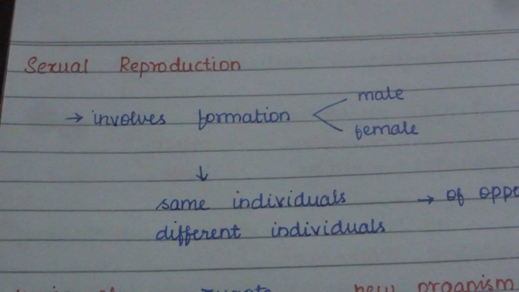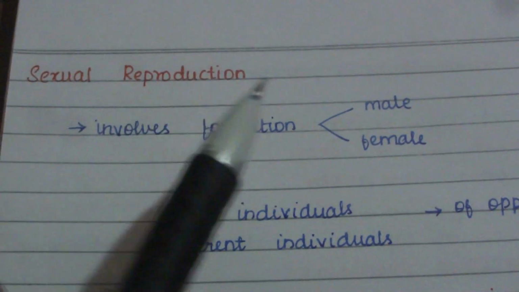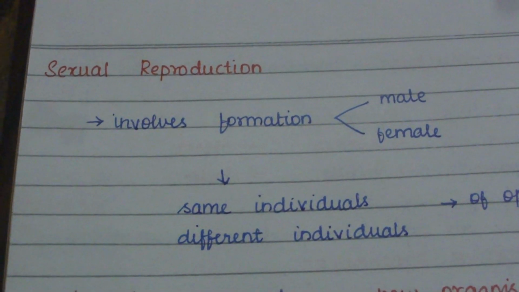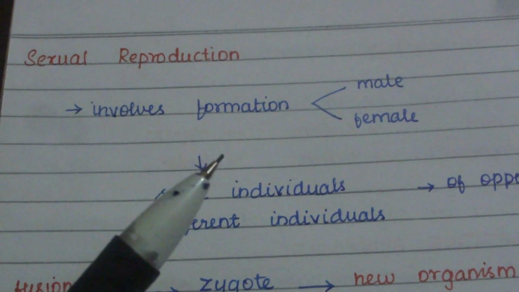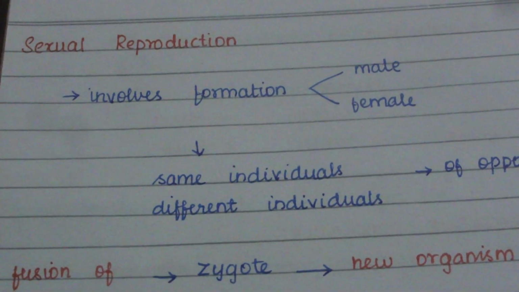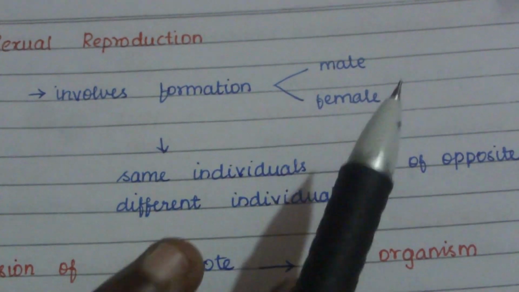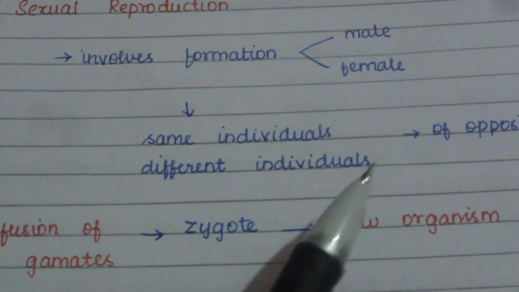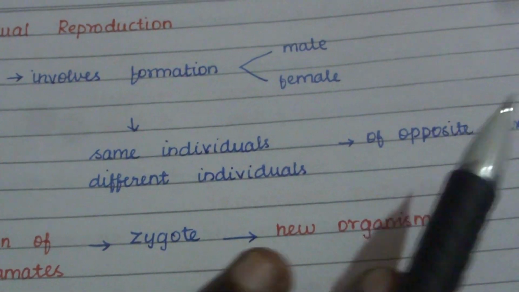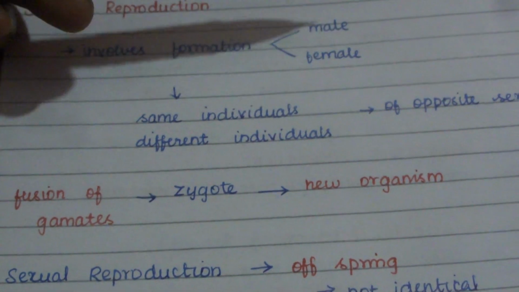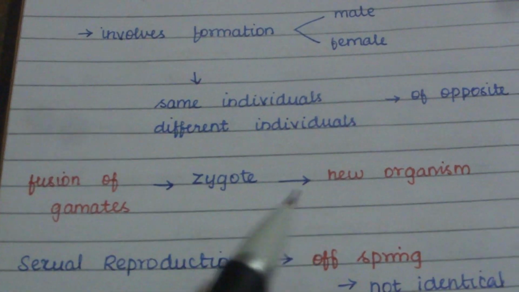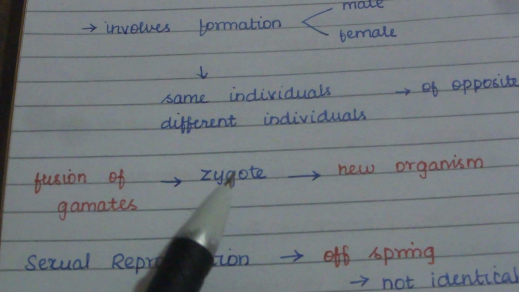So okay, now it is sexual reproduction. Sexual reproduction, we know already, involves two gametes, that is, there will be two parents of opposite sexes. It involves the formation of male and female gametes of the same individual or different individuals of opposite sex. The fusion of gametes: when the male and female gametes fuse, it leads to the formation of a zygote.